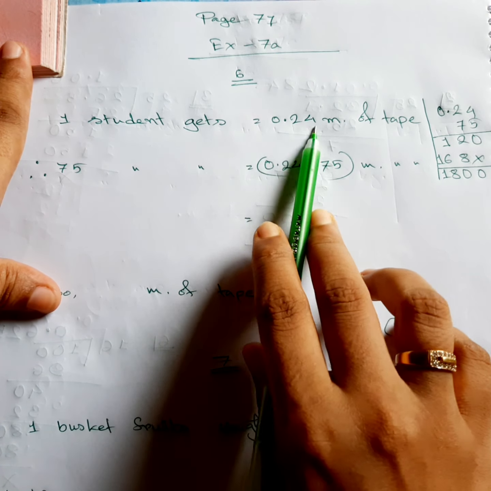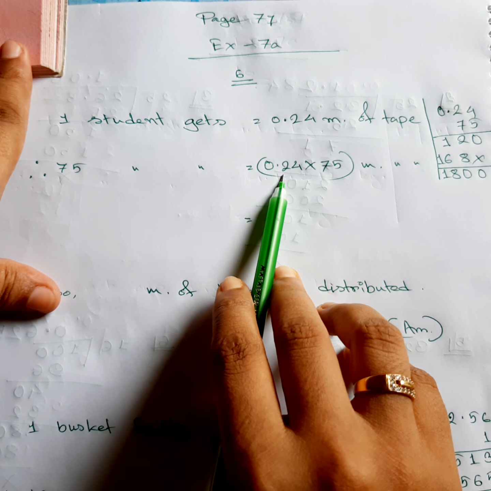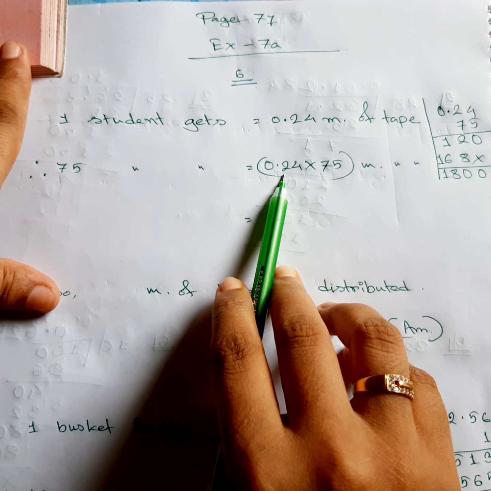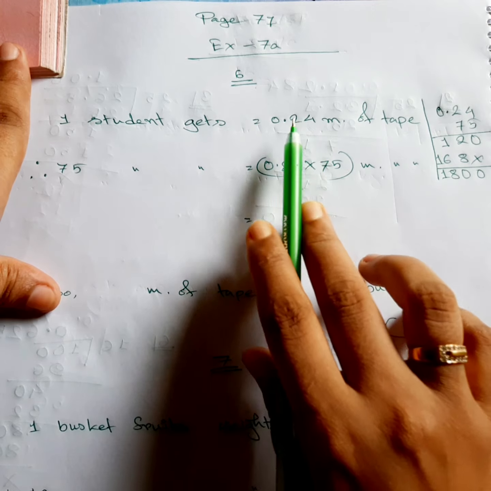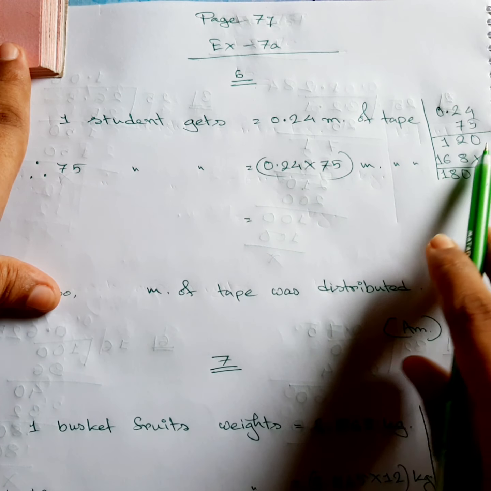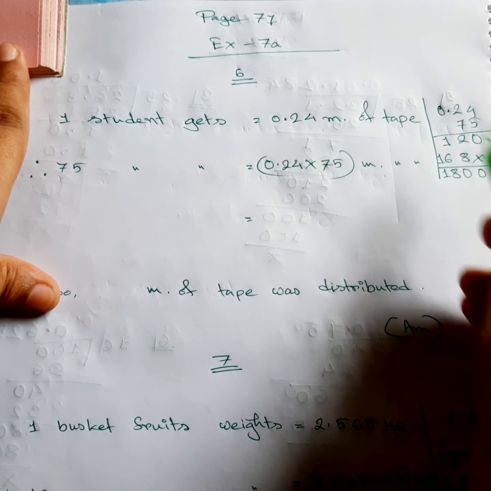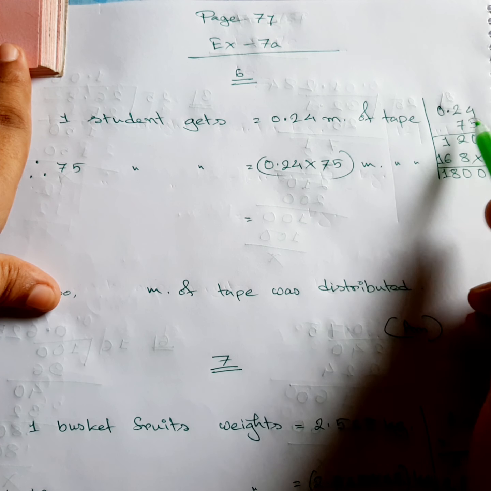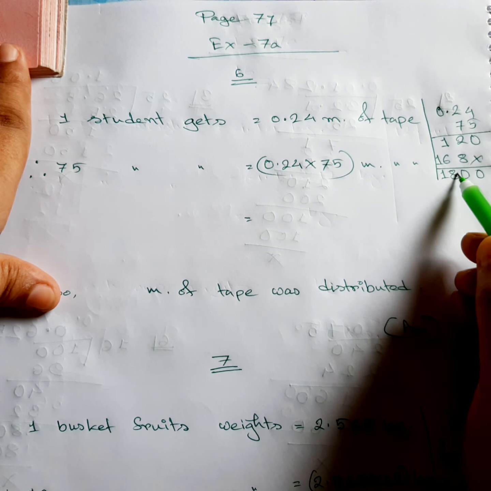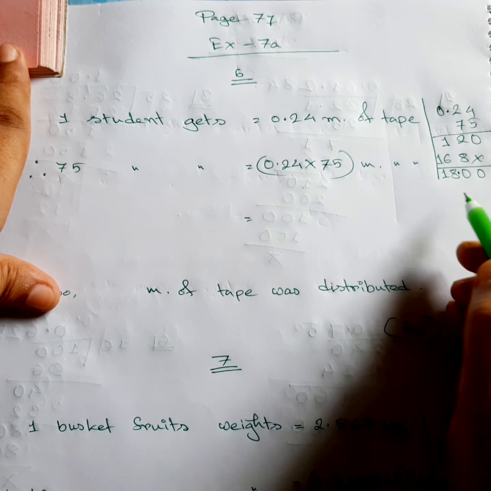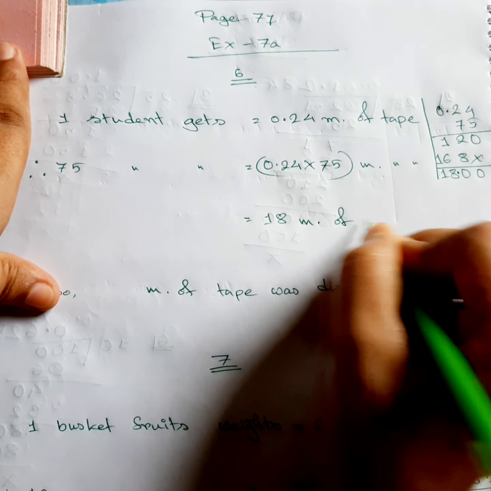Now with this number, I ask you to write down the right side number first, so that it doesn't make you confused, or make you make a mistake in other maths. So this one will be multiplied with 75. You can see I have already done that one, and after the decimal there are only 2 digits, so I am going to count 2 digits from the left, 1 2, and put the decimal over here. So it is 18. So our answer is 18 meters of tape.